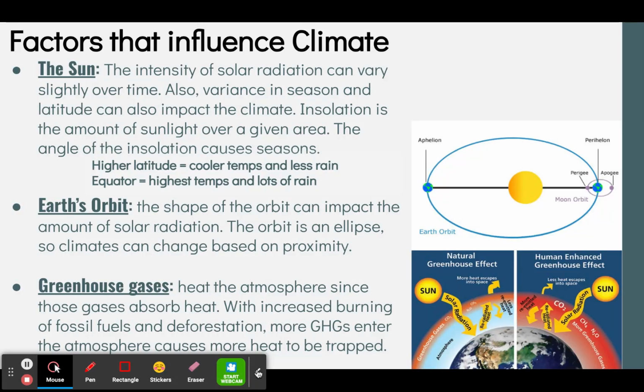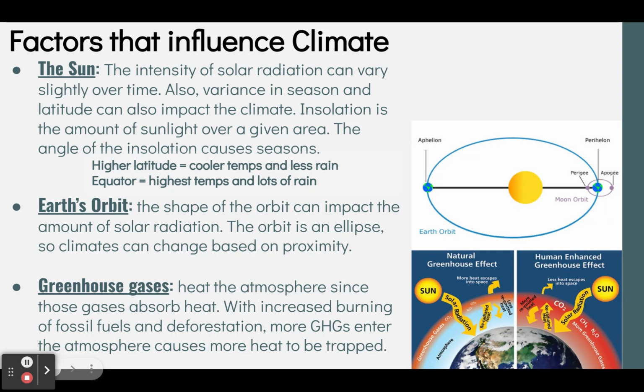All right, and then another factor is greenhouse gases. Those heat the atmosphere since gases absorb heat. With the increased burning of fossil fuels that humans have caused, and the deforestation we are causing, a lot more greenhouse gases are entering the atmosphere, and this causes more heat to be trapped. We're going to talk a lot about climate change throughout the course, but we'll really cover it in Unit 9. We'll go into a lot more detail then, but that's what you need to know at this point.